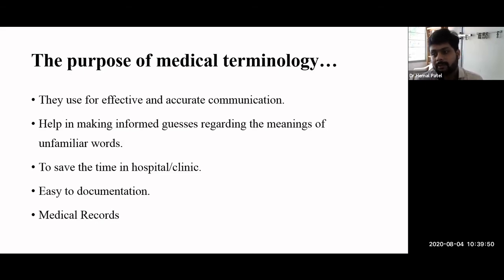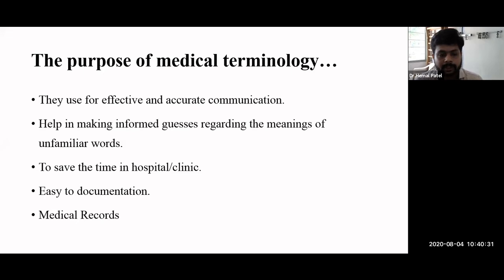It's easy for documentation also, because in the medical field, documentation is quite important. After each and every patient, we have to document each and every piece of information. If we write out everything, it is a little bit difficult and it will waste our time. So if we learn this terminology, it will save time and make documentation easy. And if you document in a medical way, somebody from the outside cannot easily read those things. So medical terminology is important in that aspect also.